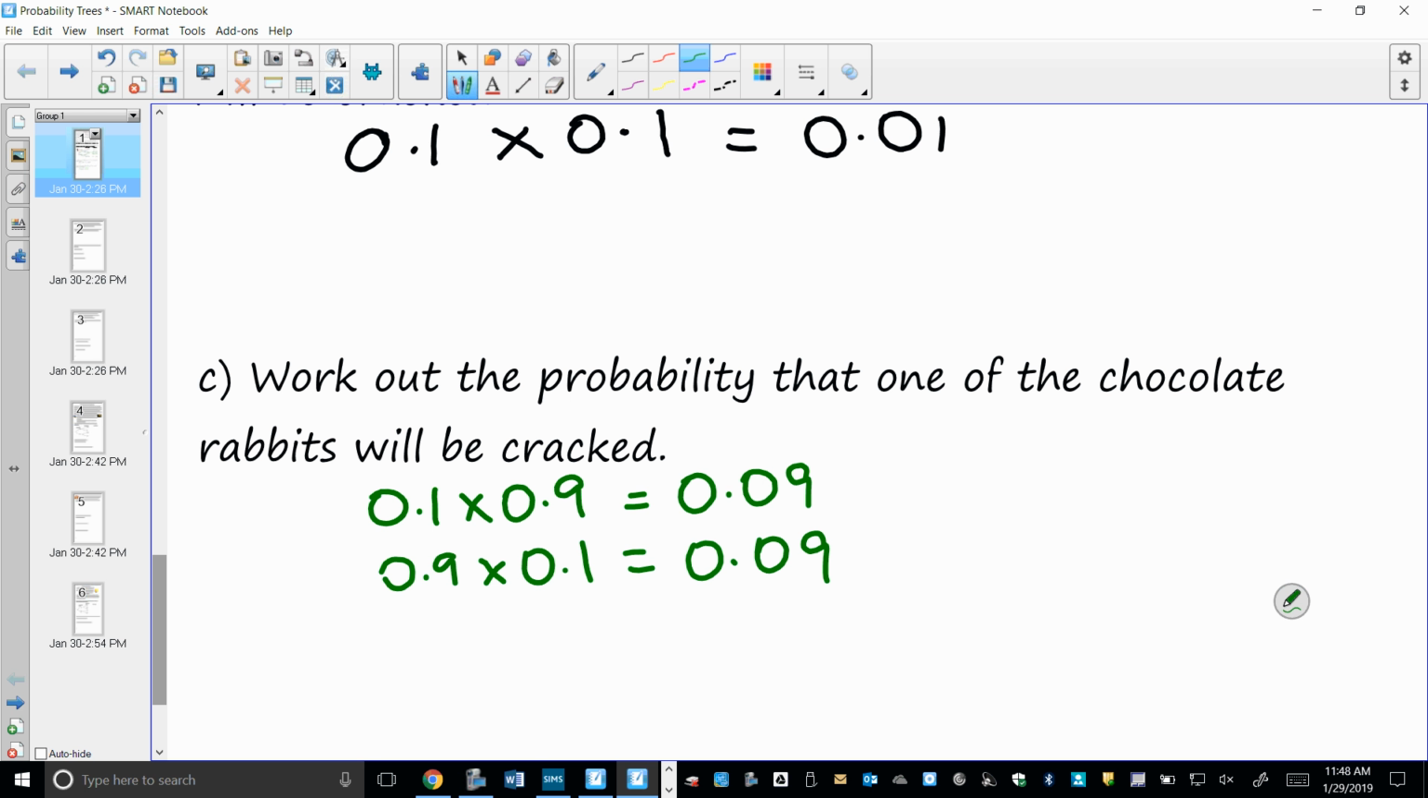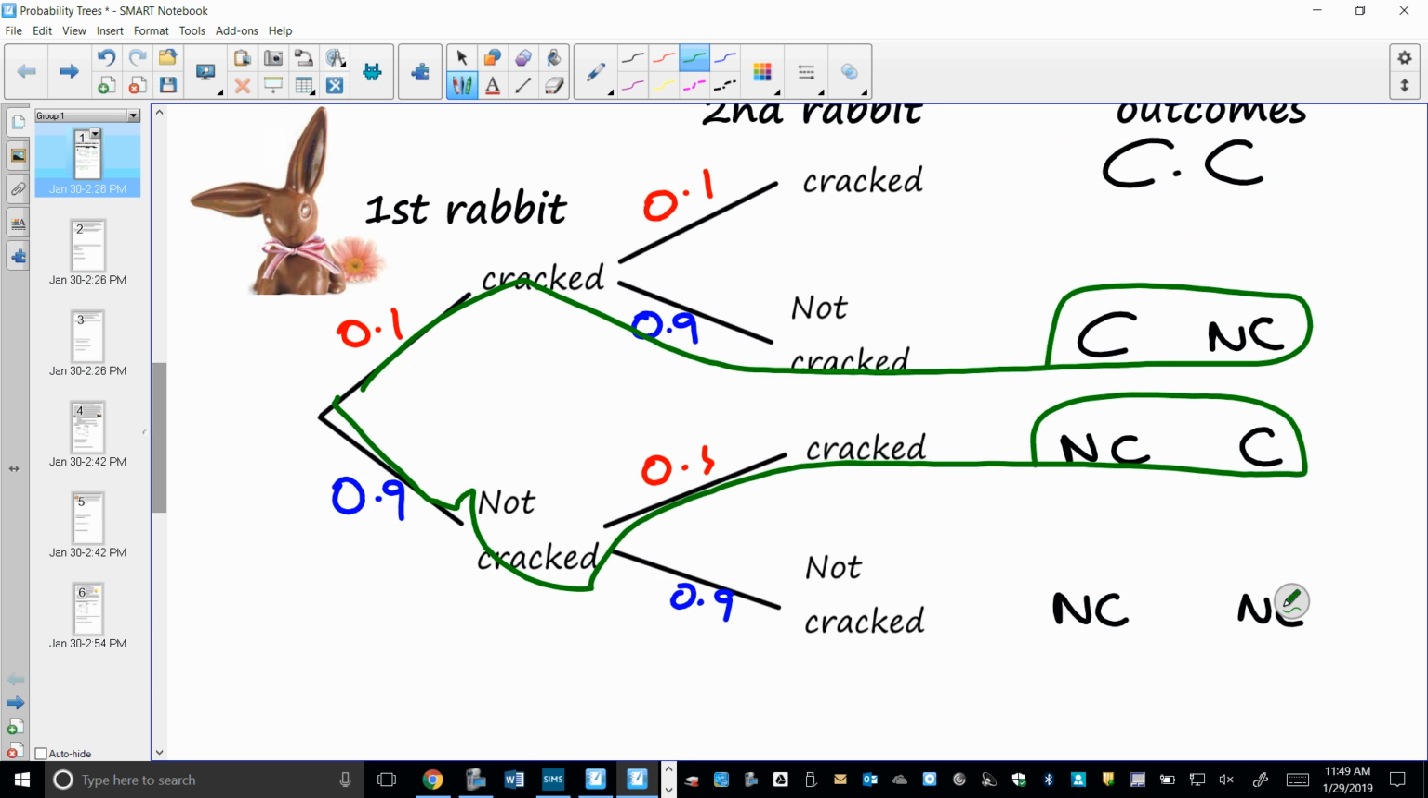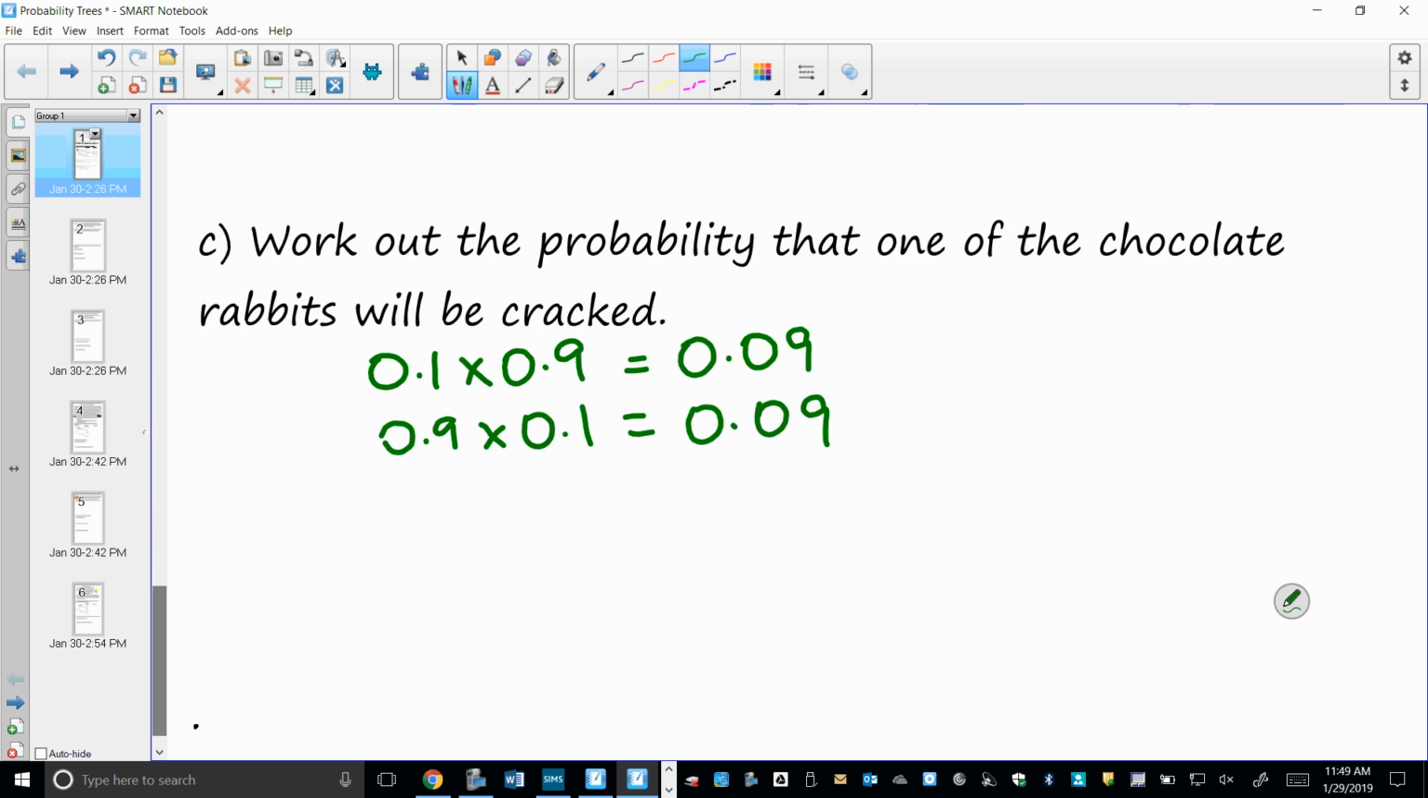Now what do you think we're going to do with these two numbers? You're going to add them, okay? So what's happened is that we've got this situation or this situation. If we ever hear the word or, we will add our probabilities together. So this situation or this situation, we're going to add them. So you're going to have 0.09 plus 0.09 gives us 0.18.